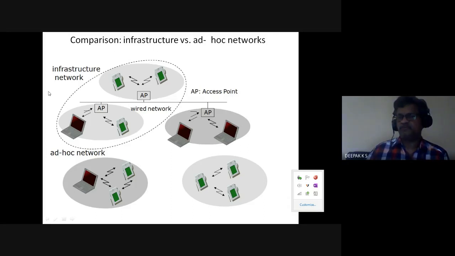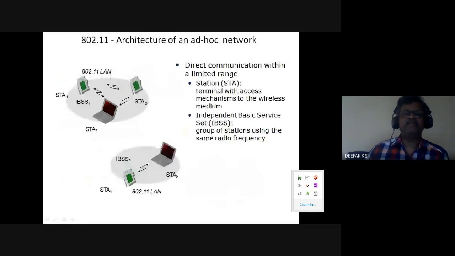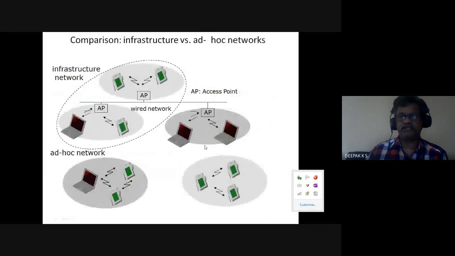You have the wired network already in place. You have access points which give connection to this wired network. Or you can have just a meeting in a conference room. You can have just wireless amongst themselves, an ad hoc wireless network. So these are the two types of networks in wireless LAN.